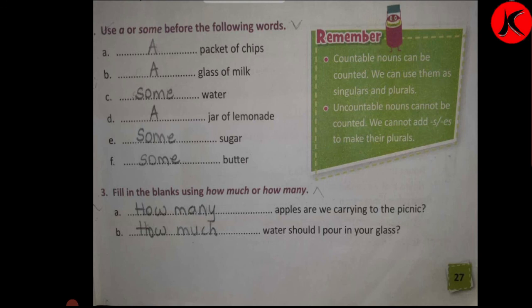Now go to the exercise. A dash packet of cheese. So what will you write? A or some? So it is a packet of chips. A glass of milk. Again, a dash sugar. Instead of a and some, what will you write? Some sugar, and a glass of milk. What is it? A glass of milk.